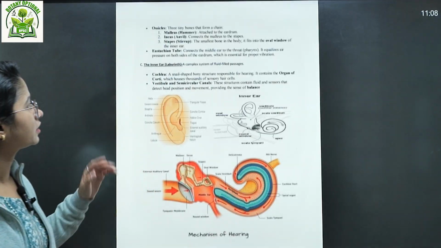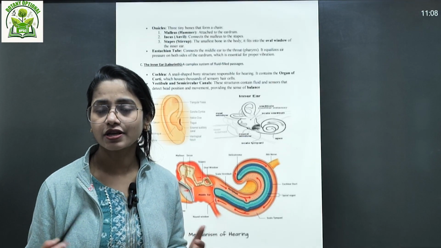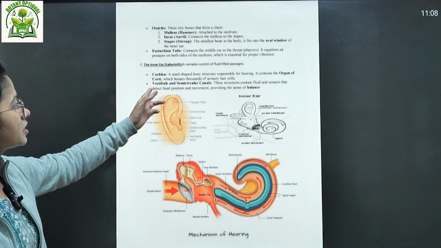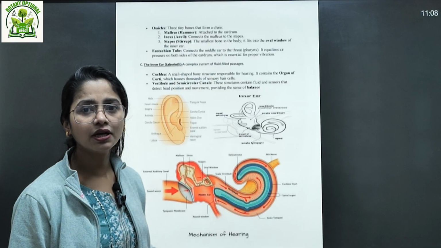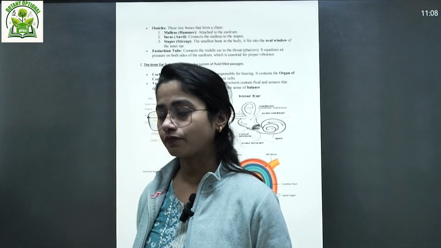Then we talked about the inner ear, where we covered the cochlea, which is full of thousands of sensory hair cells, right? Then the vestibule and the semicircular canals. The inner ear is filled with lymph, that is the perilymph and the endolymph, right?